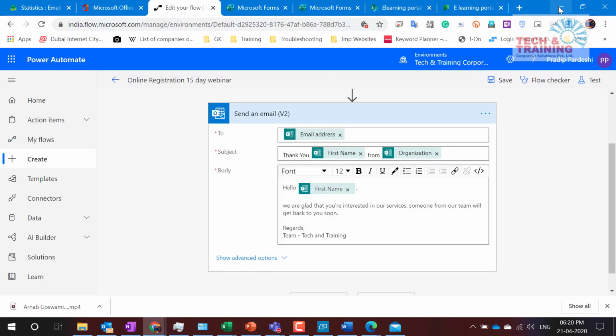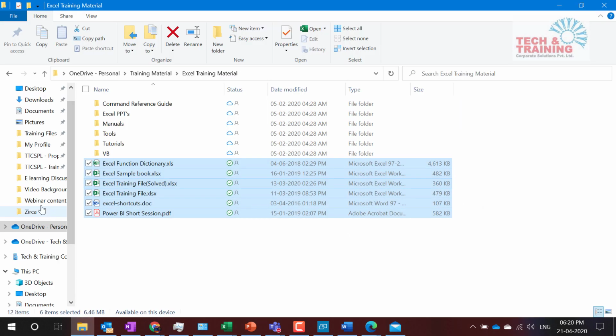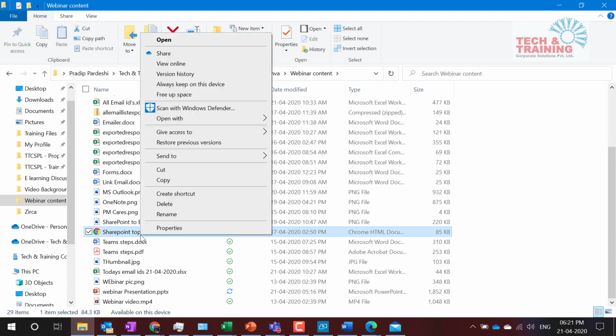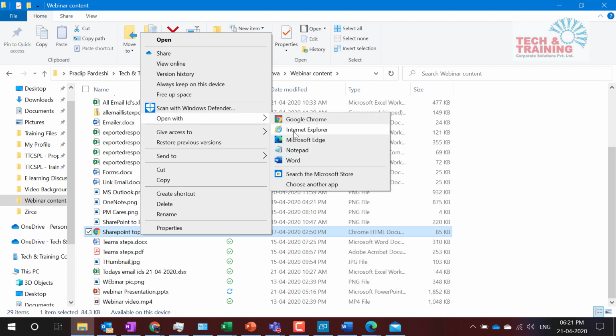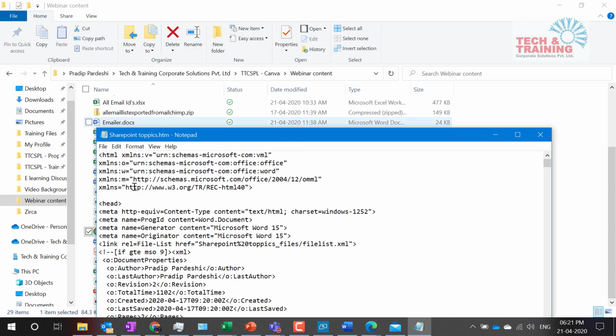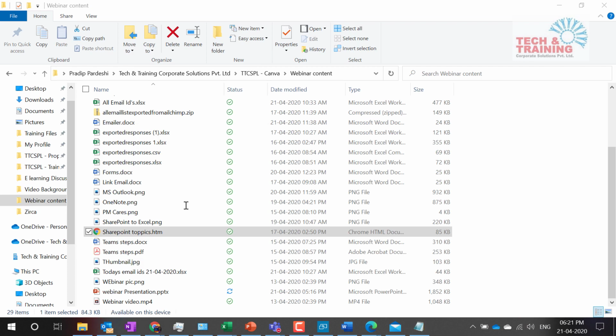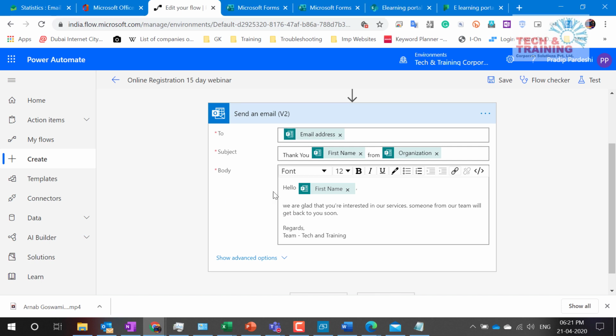Once that gets saved as HTML, see here, SharePoint topics HTML. This is the same document that I've created from the Word file. Once the HTML is created, you can right click, go to open with and choose Notepad. Here you get the HTML code. You just need to copy the HTML code and come to the browser and paste it here. Click here and paste it here, in code view.